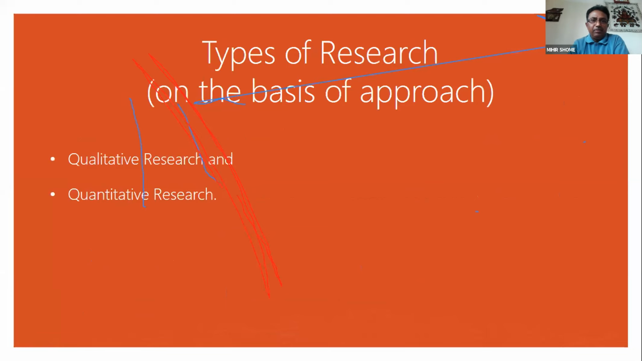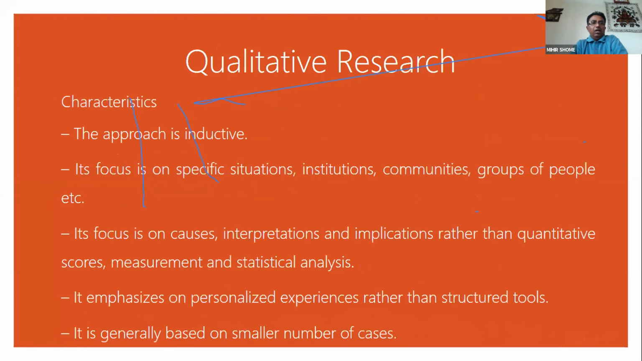Types of research on the basis of approach: there is qualitative research and quantitative research. Qualitative research characteristics: the approach is inductive. The focus is on specific situations, institutions, communities, groups of people, etc. Its focus is on causes, interpretations, and implications rather than quantitative scores, measurement, and statistical analysis. It emphasizes personalized experiences rather than structured tools.